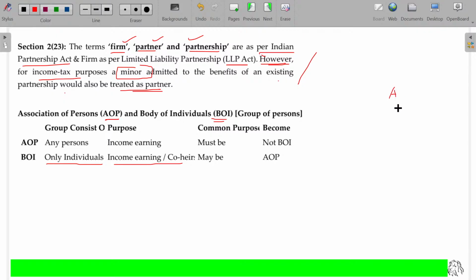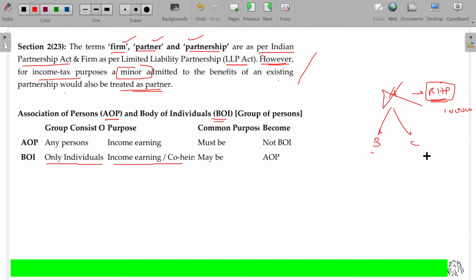Probably A is the owner of a house property, and B and C are his sons. A has a residential house property. Suddenly, what happened? A died. After the death, the residential house property is not registered under A, B or C. It remains in the name of A only, the common name. Of course, registration should be done later on after the partition. Now the residential house property earns 1 lakh rupees rental income.